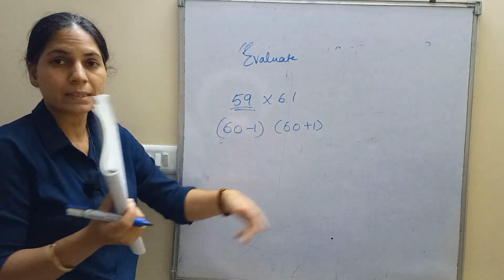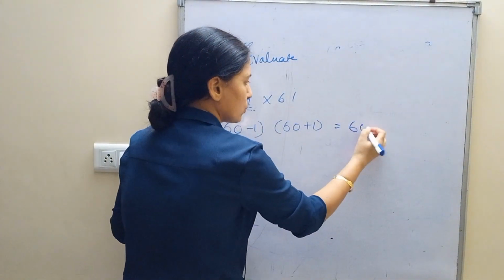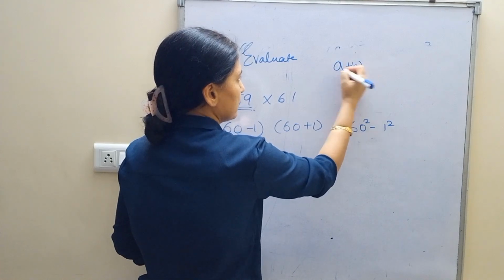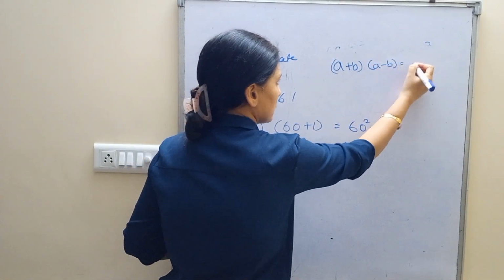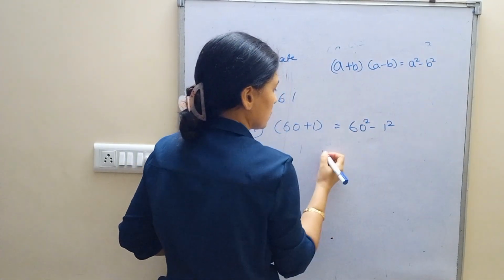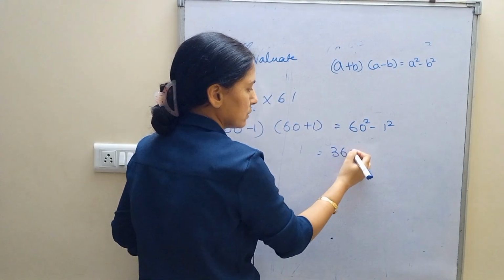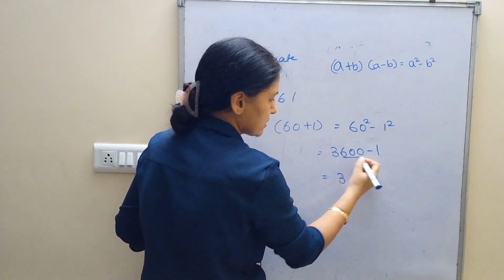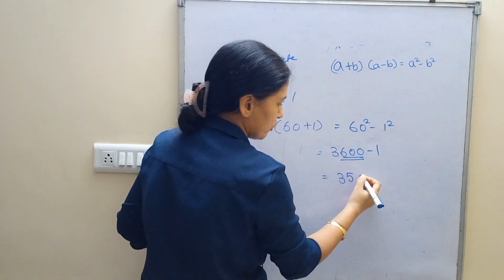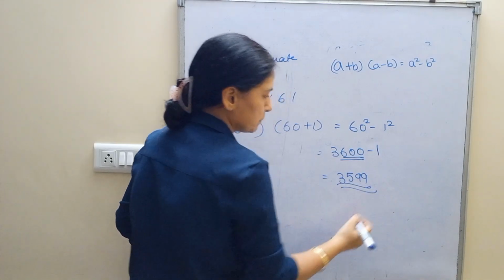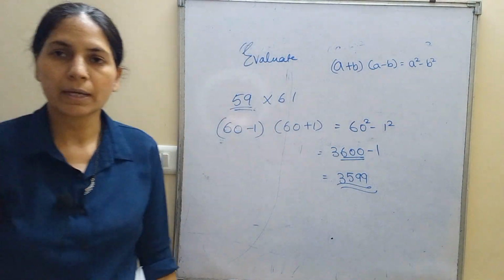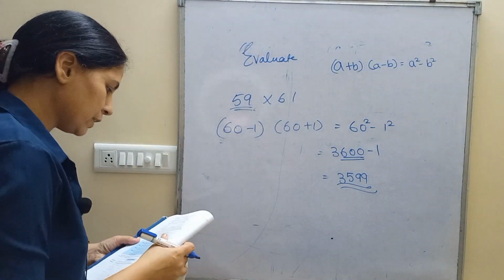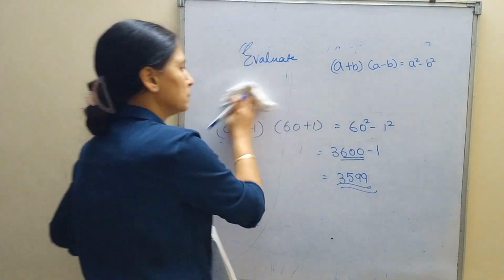What is a plus b, a minus b? A square minus b square. I'll write the formula here. A plus b, a minus b is equal to a square minus b square. What is 60 square? 3600 minus 1 is 3. What is 600 and minus 59? 599. 3599 is the answer. Similarly, if I tell you to do 48 into 52,